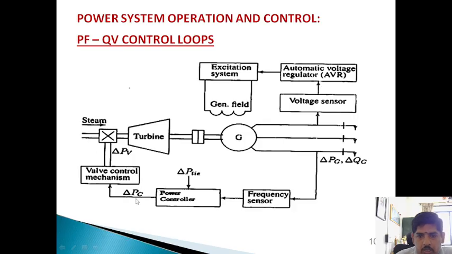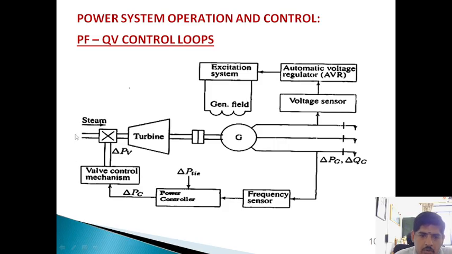See this diagram. This is the generator, and from the generator we generate the power. Before that, we have the generating station, where with the help of the turbine we generate the power. If it is a thermal generating station, this is the valve.